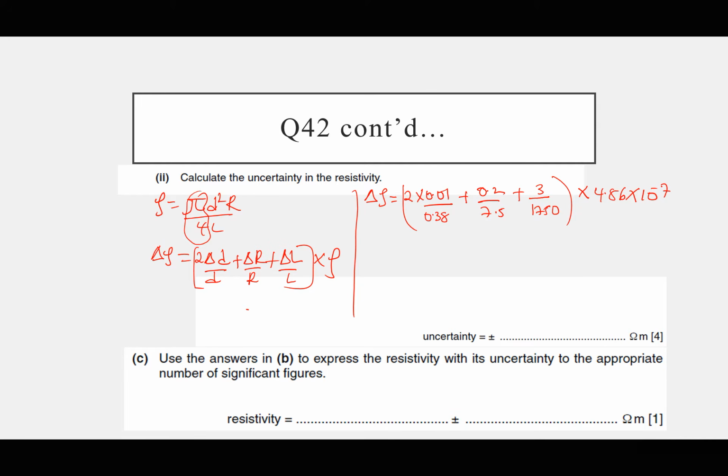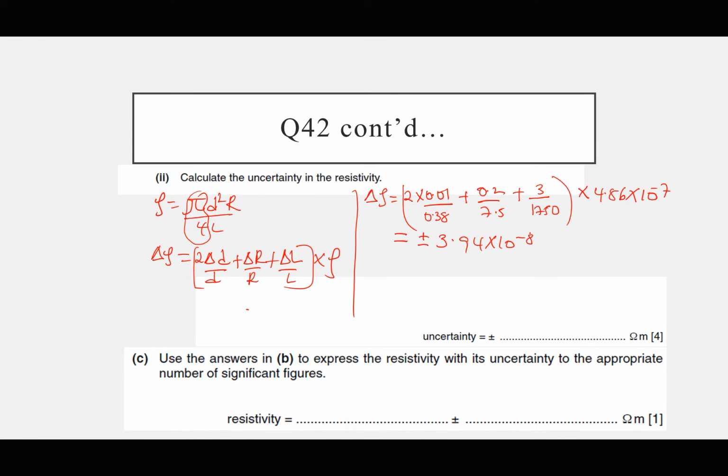My calculator is giving me the absolute uncertainty as plus or minus 3.9, let me stop at 4, times 10 power negative 8.